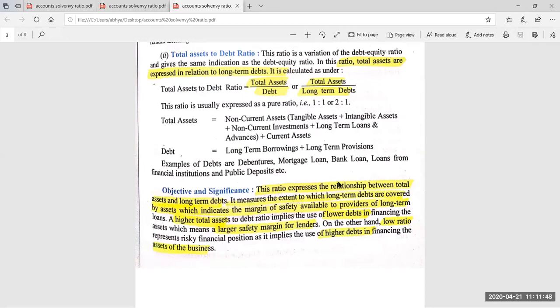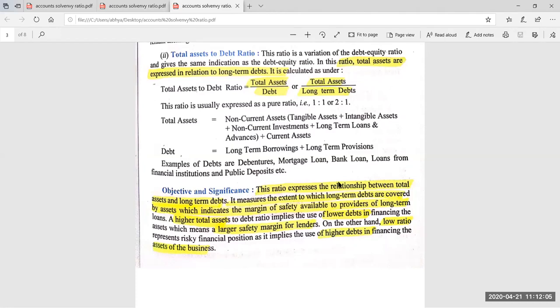Debt again means only the non-current liability, which has 2 parts, long-term borrowings plus long-term provisions. In long-term borrowings: debentures, bonds, mortgage loan, term loan from bank, public deposits, etc.